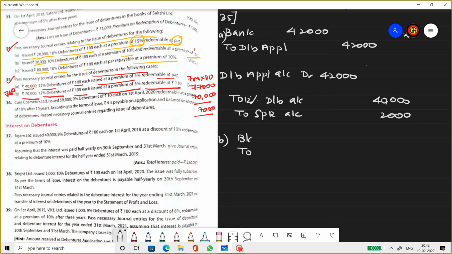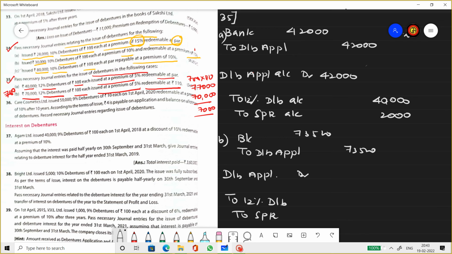Bank to debenture application account. 70,000 issued at 5% premium, which is 3,500. So 73,500. Let's check the calculation one more time. 5%, yes. 73,500 rupees. Then debenture application account debit to 12% debentures account, to SPR account, this is the issue SPR, to premium on redemption of debentures, because it's redeemed at premium.